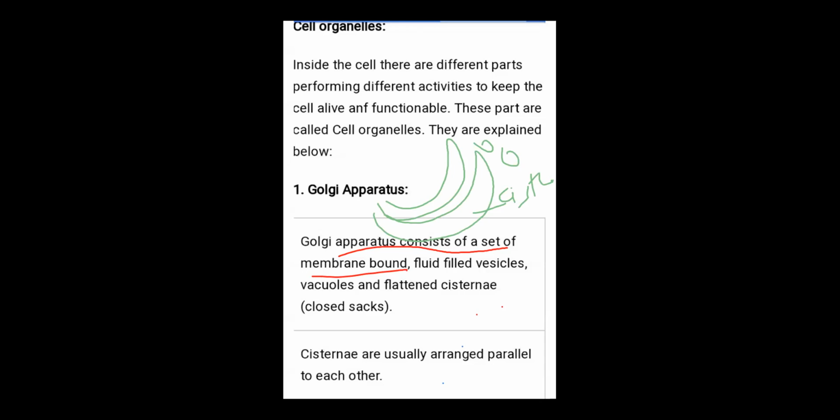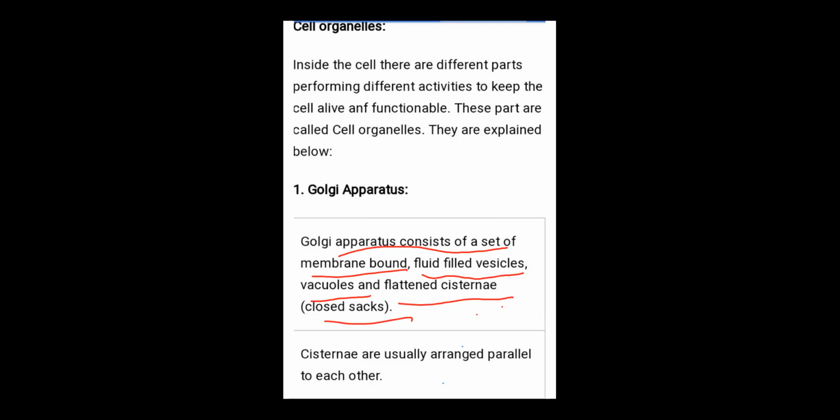Is it clear, everybody? These are the tube-like structures, known as the cisterna, and vesicles are the rounded bodies. Fluid-filled means a jelly-like or fluid-like substance is present in between the cisterna and vesicles. Vacuoles are gas-filled, air-like sacs, and the flattened cisterna are closed sac-like structures, parallel to each other. These are the words about the Golgi apparatus.